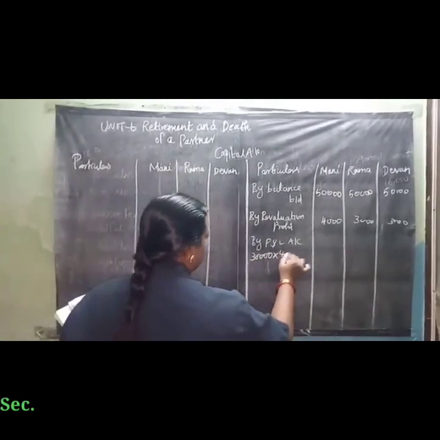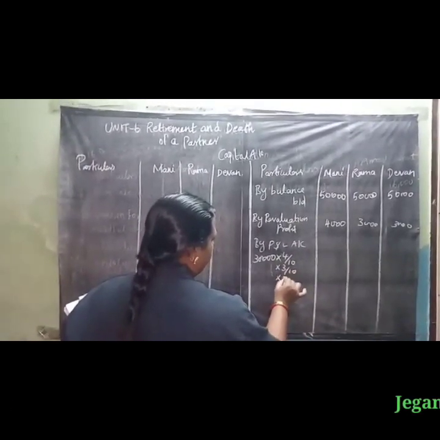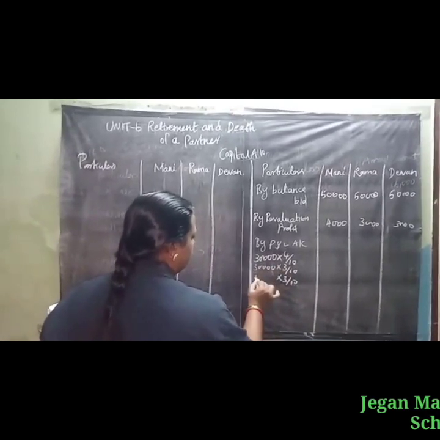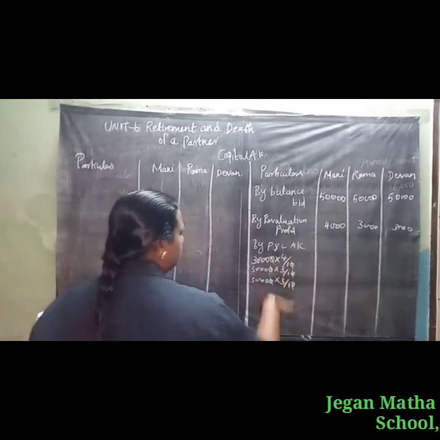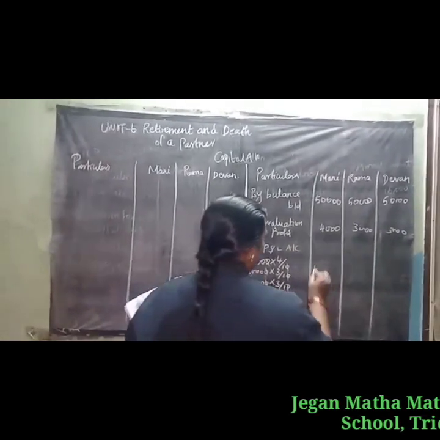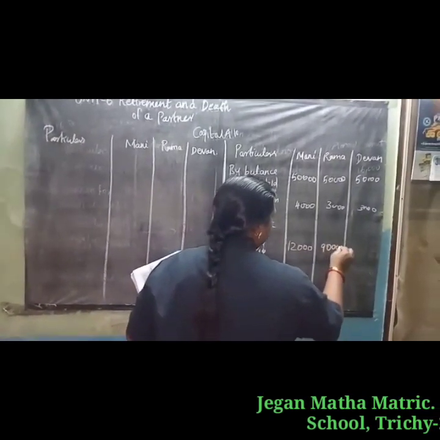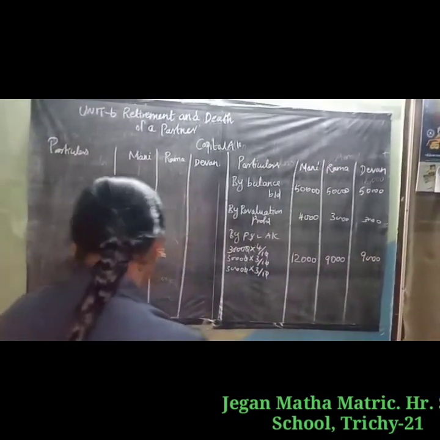So 30,000 into 4/10 and 30,000 into 3/10. Simplifying: 12,000, 9,000 and 9,000.